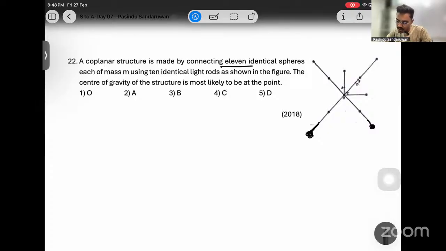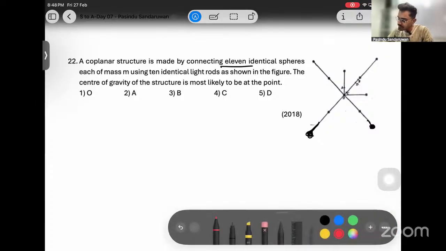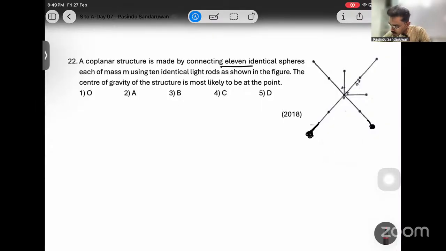Each mass is the same, identical. Now look here. These two masses, this one to this one, and this one to this one, are symmetrically distributed.